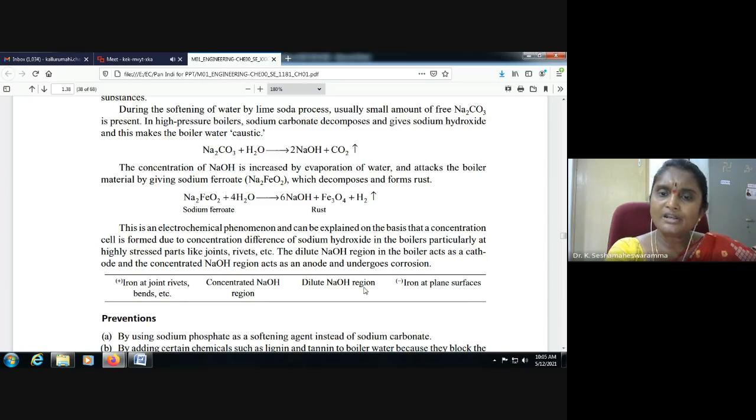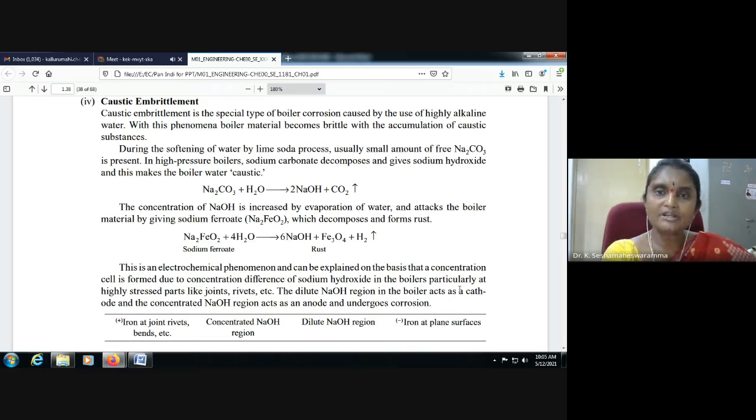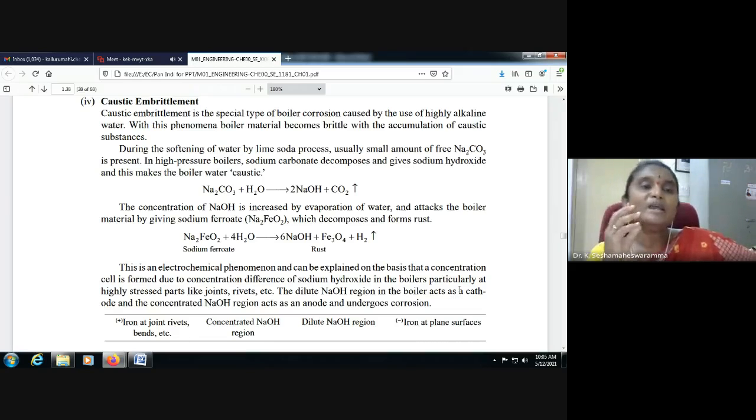Wherever the dilute sodium hydroxide region is, there is iron at plane surfaces. So this is caustic embrittlement. Mainly, caustic embrittlement is due to the presence of alkali in the boiler feed water.